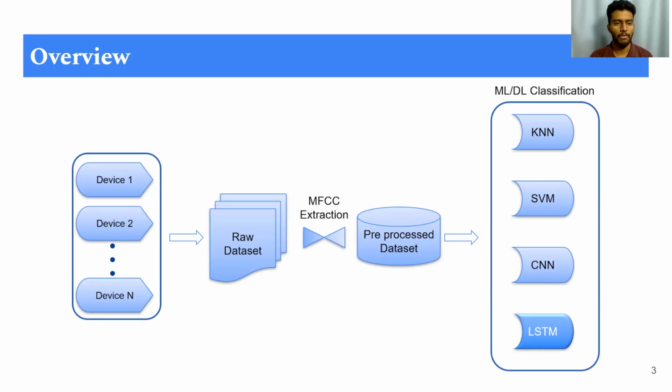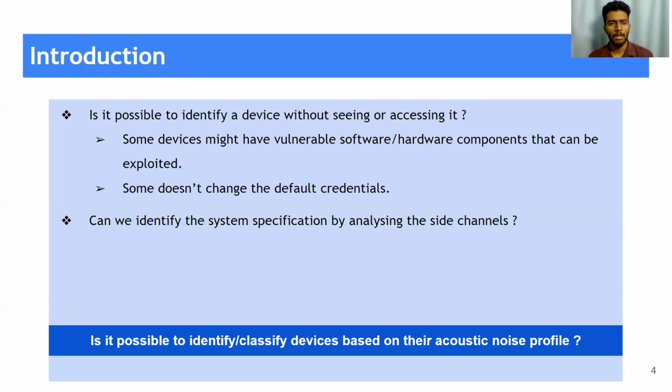So we got some number of devices, and using a quality microphone, we gathered the acoustic noise data from these computational devices and categorized it into raw data sets. After that, we extracted the MFCC features from these raw data sets, giving us a preprocessed data set. Then we fed these preprocessed data sets into classification models: KNN, SVM, CNN, and LSTM. Of all these classification models, LSTM showed a better result with greater accuracy. So that was the overview part, and now for a short introduction.